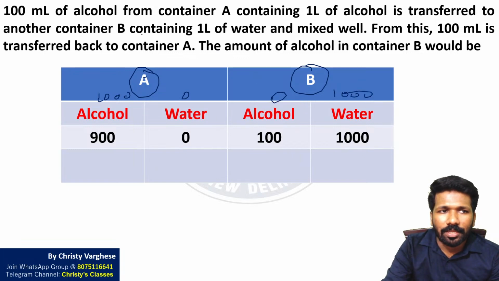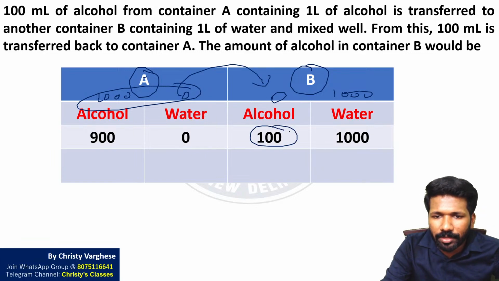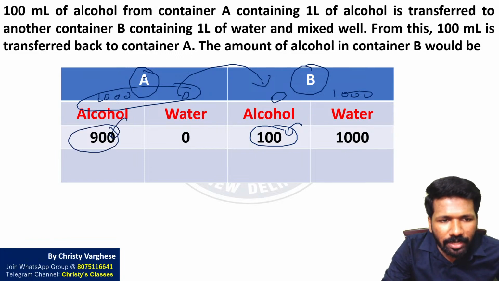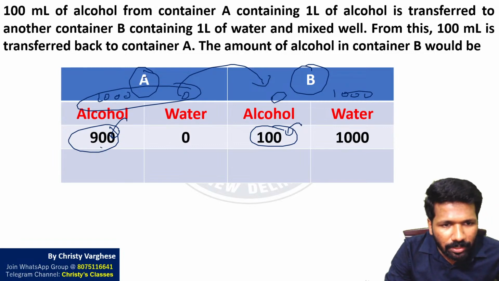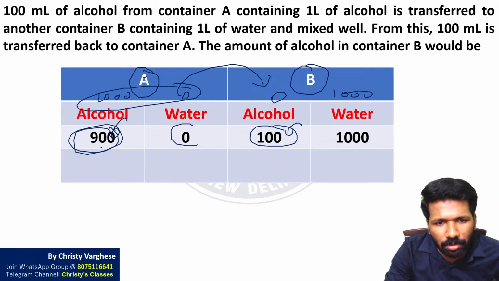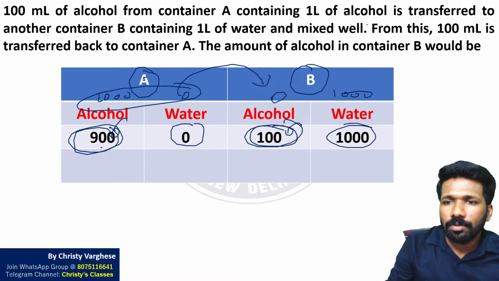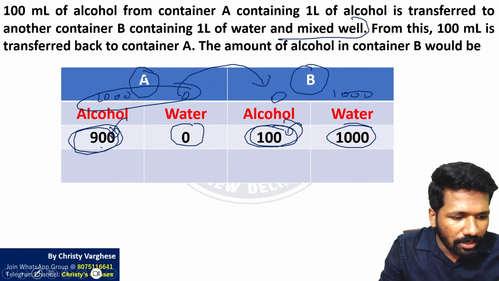But now 100 milliliter is transferred here, so the alcohol amount here becomes 100, and here the alcohol amount reduces by 100 to 900. So 900 alcohol and 0 water in A now, 100 alcohol and 1000 milliliter water in B now. Till here. Now the question is saying that